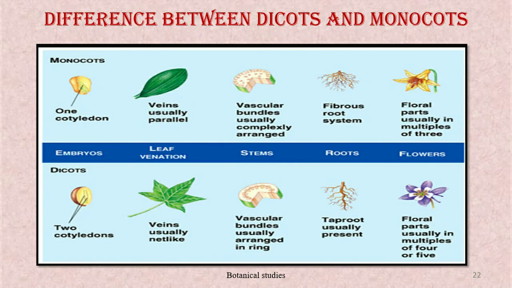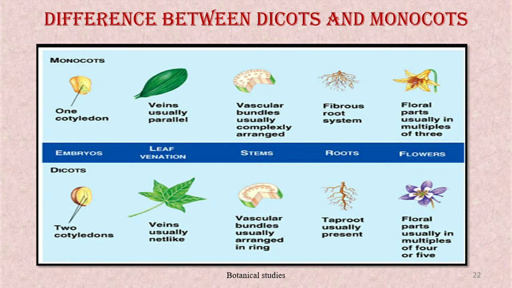Let us now discuss the difference between dicotyledonous plants and monocotyledonous plants of the division angiosperm. First, the monocotyledonous plants: the seeds are with single cotyledon, leaves with parallel venation, more number of closed type of vascular bundles arranged in a scattered form. Root system adventitious or fibrous. Flower is trimerous. Example, banana, wheat, rice, jowar, etc.